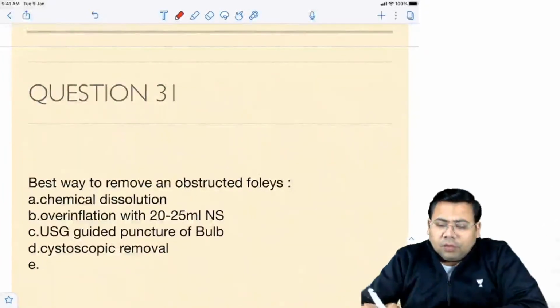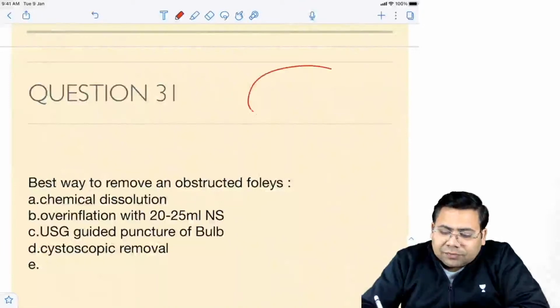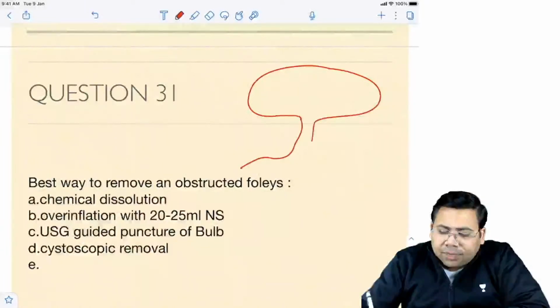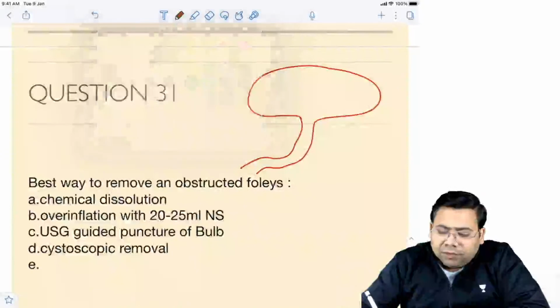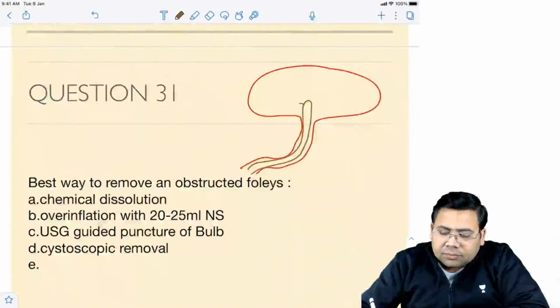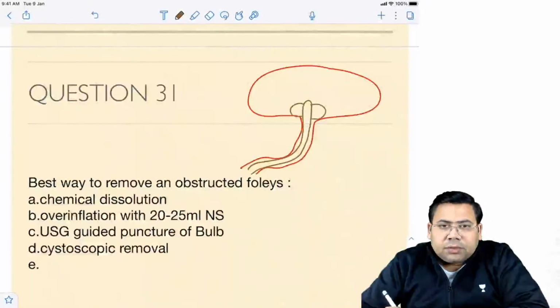Do you know what is the reason for these adhesions? This is the bladder. Try to understand one very important thing. This is the Foley's.